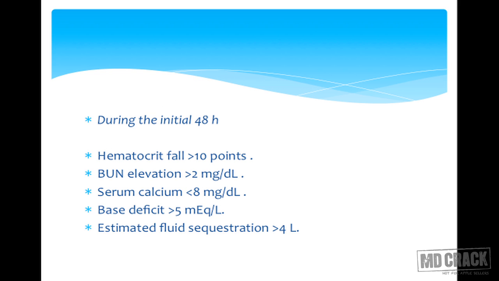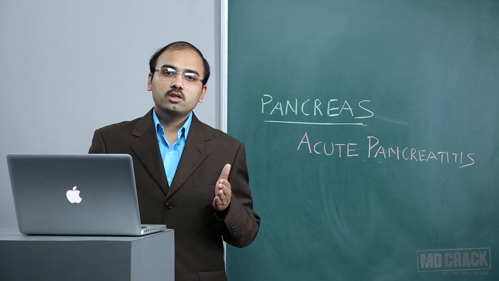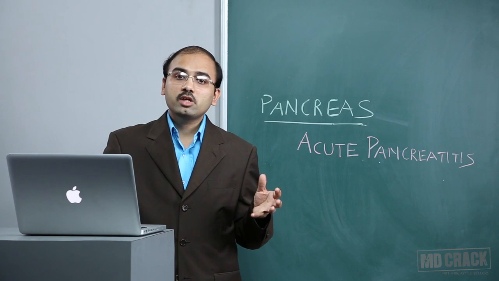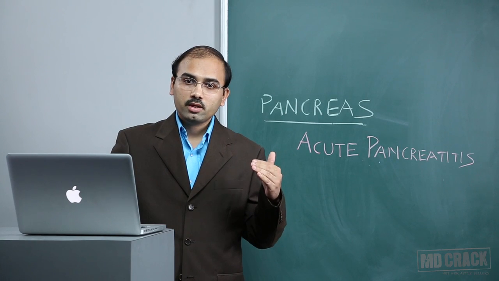After 48 hours, you again reassess these patients, and the criteria are: hematocrit fall of more than 10 points, BUN elevation of more than 2 milligrams per deciliter, serum calcium less than 8 milligrams per deciliter. Serum calcium is taken after 48 hours because in severe pancreatitis there will be saponification, which entraps the body's calcium, leading to a fall in serum calcium level.